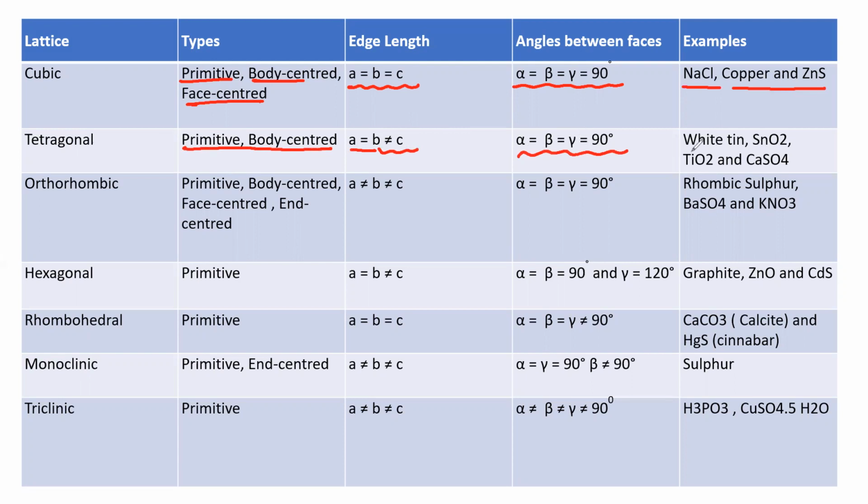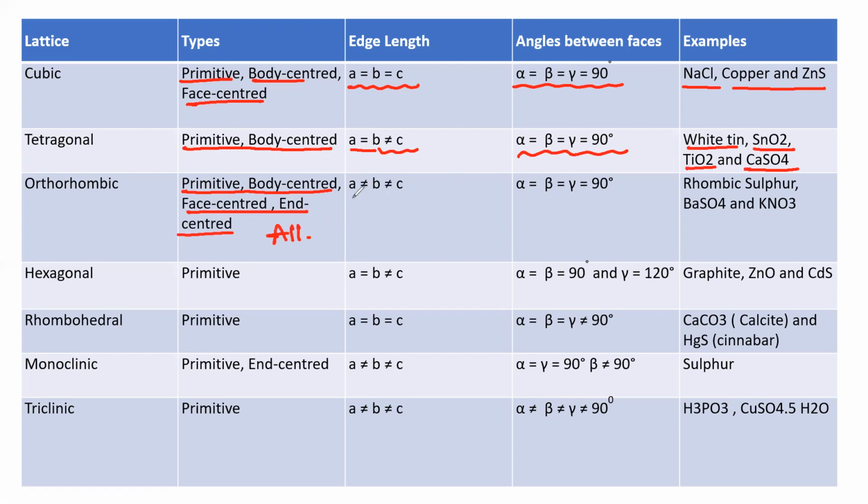So here we have white tin, that is Sn, SnO2 tin dioxide, titanium dioxide, and calcium sulfate. These are all examples of tetragonal. Next, orthorhombic. It contains primitive, body-centered, face-centered, and end-centered. It means all the unit cells are present in orthorhombic.